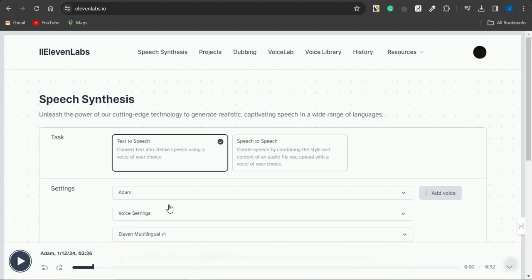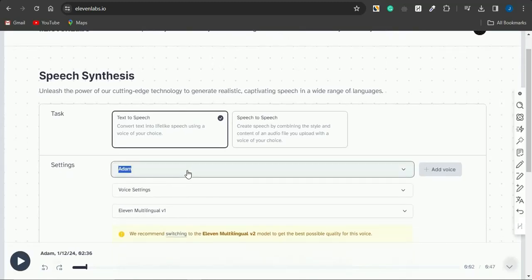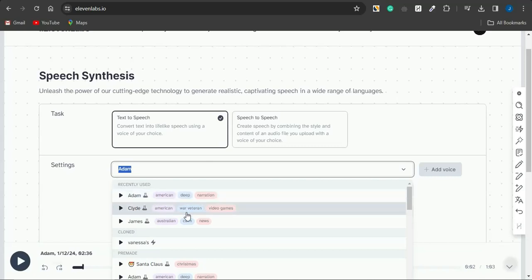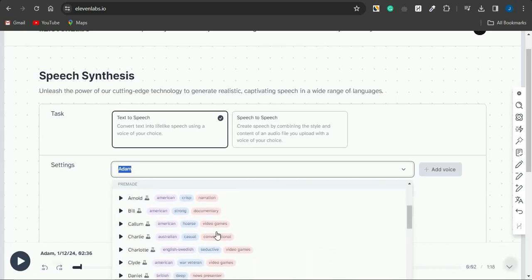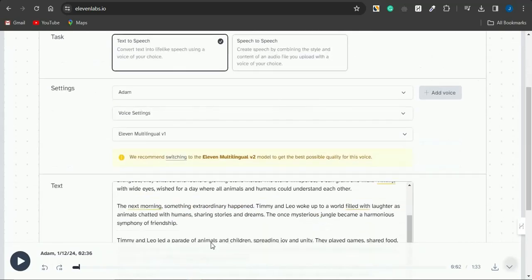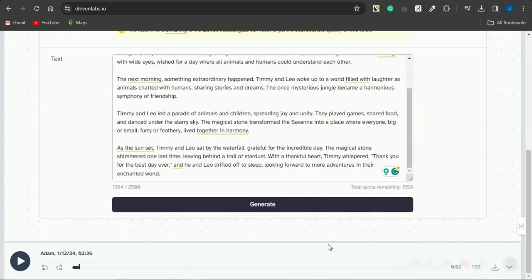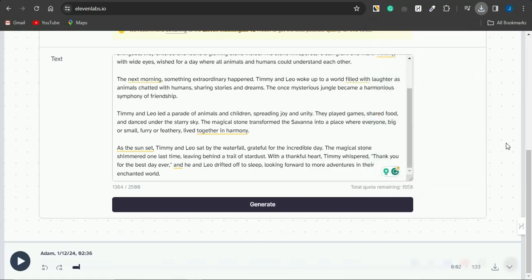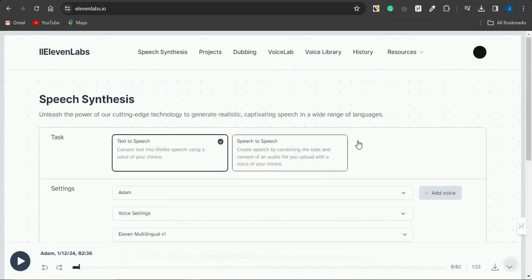You can take note that you could change the voice from this particular section. You can see the voice right now is Adam. You can change that to any voice of your choice just by utilizing this section. Once I select this, I can click on this download icon and the voiceover will be downloaded on my device. Once the voiceover has been downloaded, the next thing we want to do is to generate our videos.